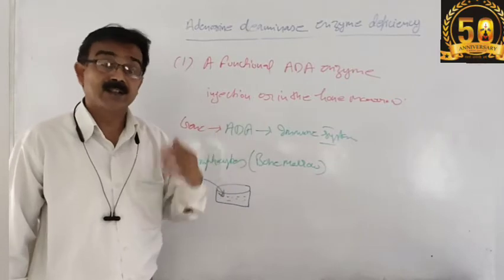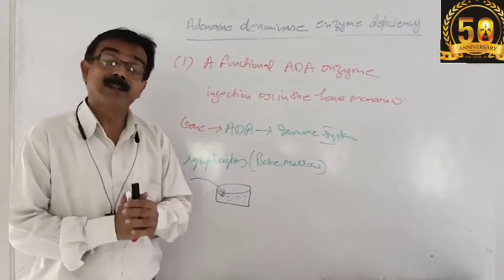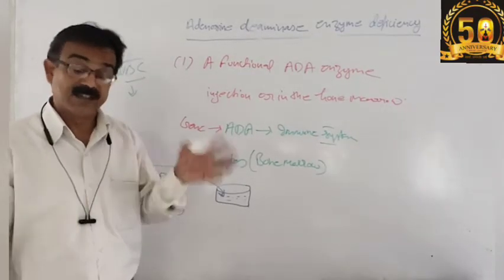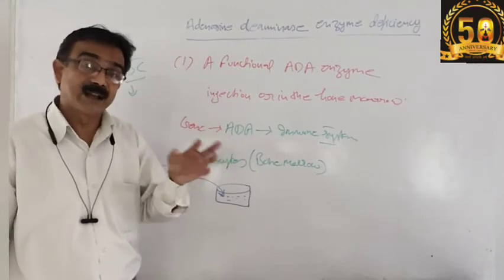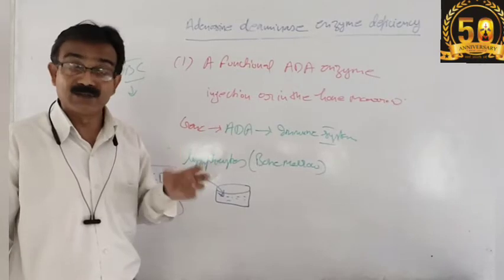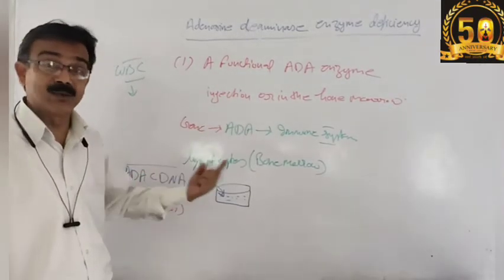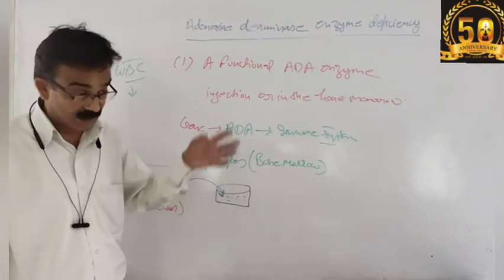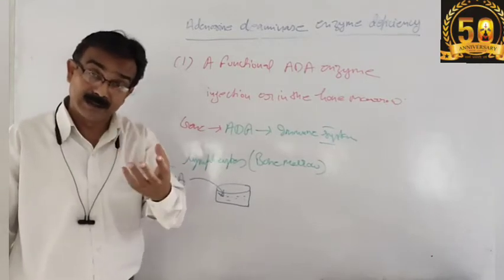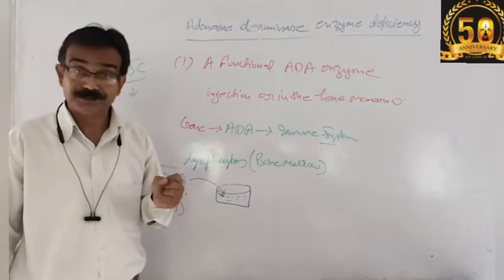So the body of a patient can maintain its immune system. But one thing I would like to emphasize is that such a remedy is not permanent, because it requires periodic transfusion of this ADA-cDNA into the lymphocytes shifted inside the bone marrow, because bone marrow does not always remain alive or healthy, and lymphocytes also have their time limit.